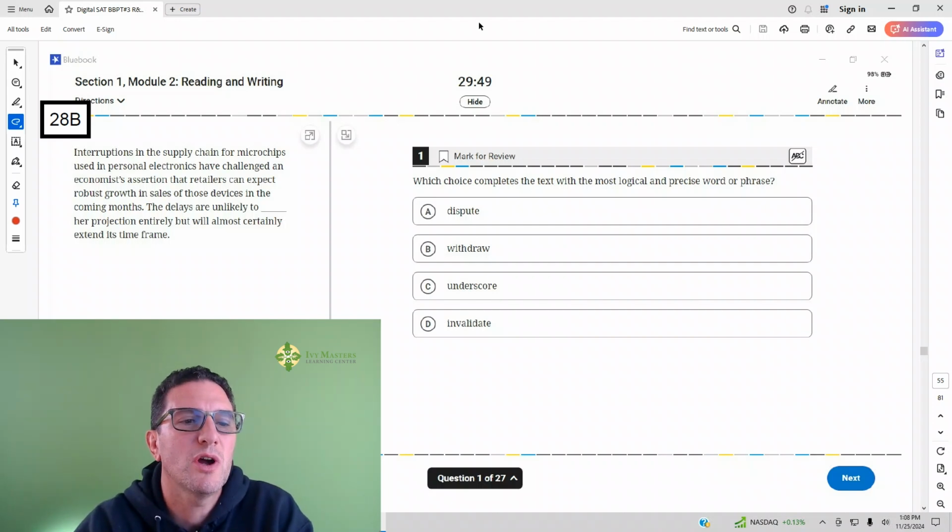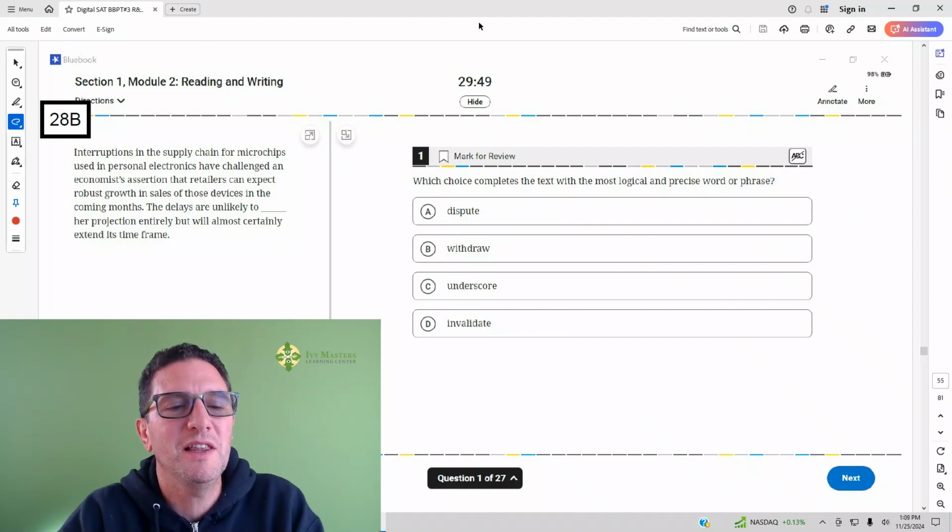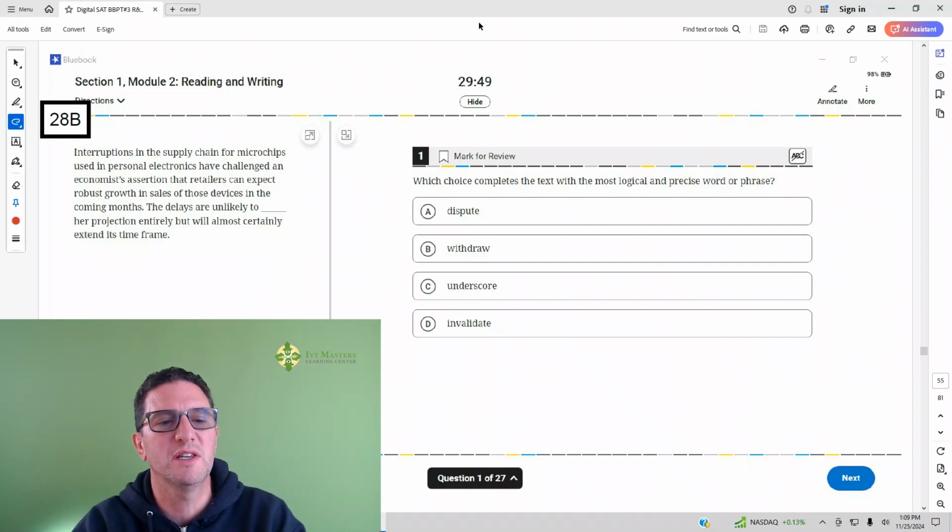The paragraph reads, interruptions in the supply chain for microchips used in personal electronics have challenged an economist's assertion that retailers can expect robust growth in sales of those devices in the coming months. The delays are unlikely to blank her projection entirely, but will almost certainly extend its time frame.